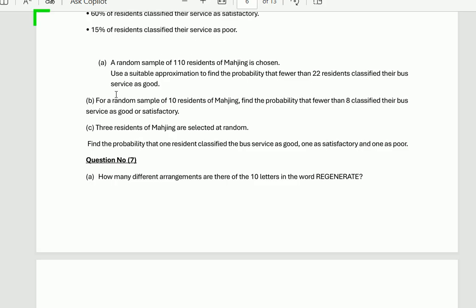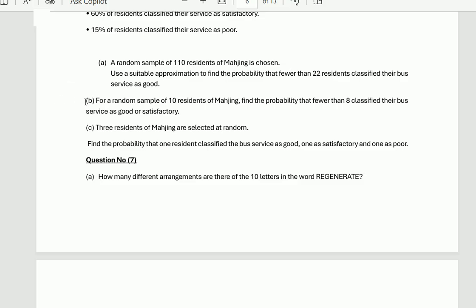Part A, a random sample of 110 residents of Mahjing is chosen. Use a suitable approximation to find the probability that fewer than 22 residents classified their bus service as good. For part B, for a random sample of 10 residents of Mahjing, find the probability that fewer than 8 classified their bus service as good or satisfactory.